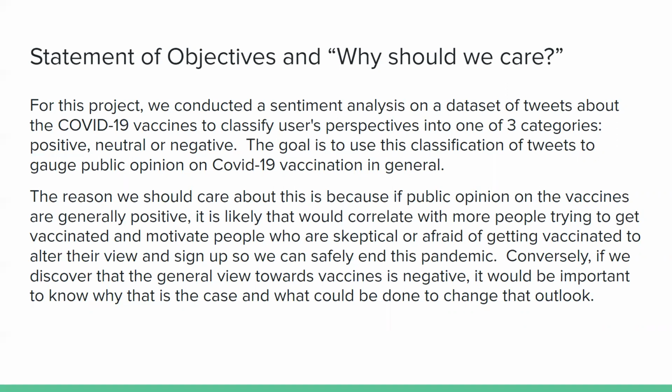The reason we care about this is because if public opinion on the vaccines is generally positive, we anticipate that would correlate with more people trying to get vaccinated and motivate those who are skeptical or afraid of getting vaccinated to sign up so we can safely end the pandemic. On the other hand, if we discover that sentiment toward the vaccines is generally negative, we can use this information to try to find out why that is the case so we can better understand people's concerns on why they maybe don't want to be vaccinated and how we can change that outlook.